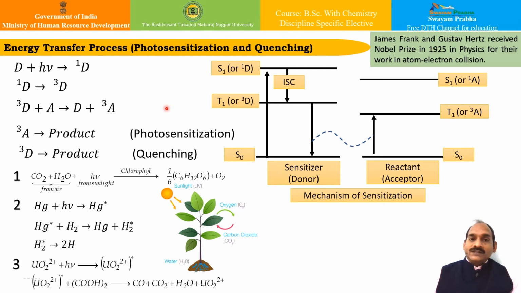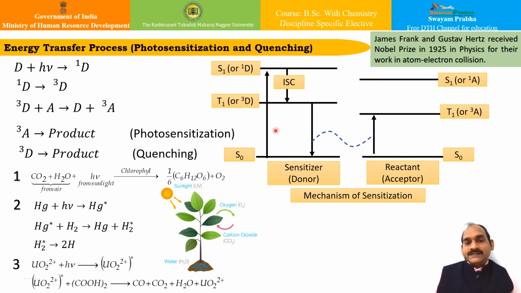In order to understand this sensitization phenomenon, we can take a very simple general example. This is a general donor acceptor mechanism. In this mechanism, only the donor, which is represented by D, is called the sensitizer. You can see it in this figure. It absorbs the incident photon, and the triplet state of the donor is higher in energy than the triplet state of the acceptor.